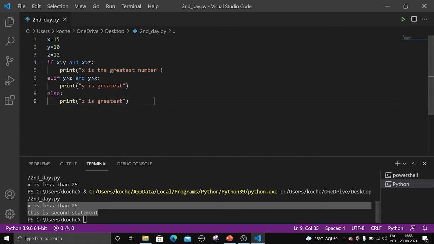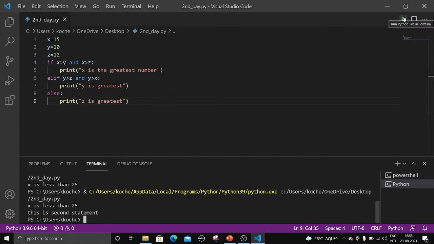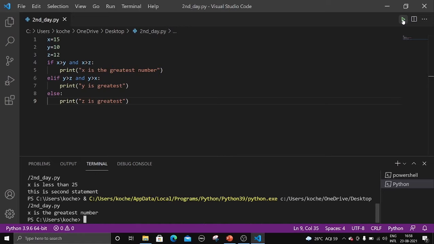So control plus s and let me run the program. See, here we got x is the greatest number. Why did we get x is the greatest number? Because x is greatest among these three, x equal to 15, y equal to 10 and z equal to 12. It will check here if x is greater than y. What is x here? 15. What is y here? 10. 15 is greater than 10.